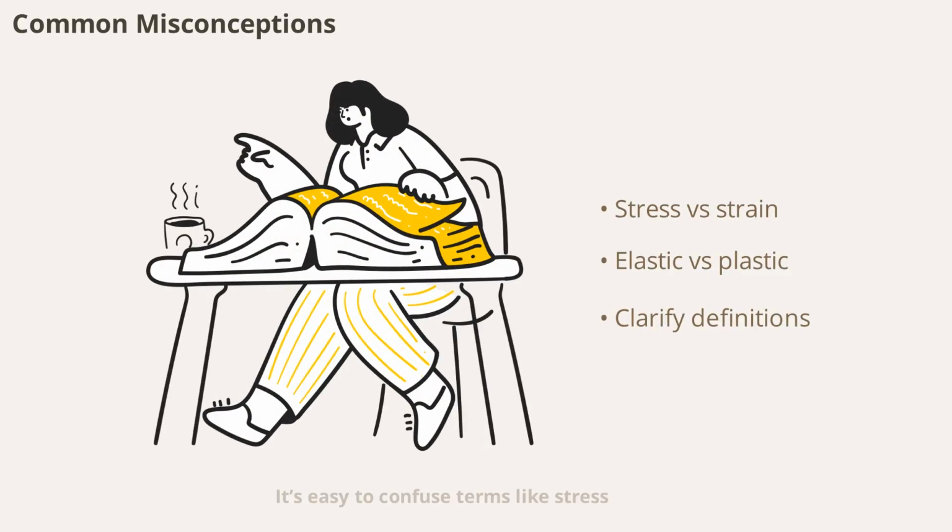It's easy to confuse terms like stress and strain or elastic and plastic deformation. Remember, stress is the force per area while strain is the resulting deformation. Elastic changes are reversible, but plastic changes are permanent. Clarifying these distinctions helps avoid mistakes in both study and practice.